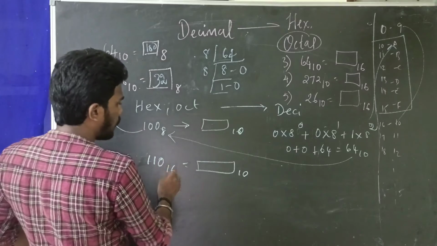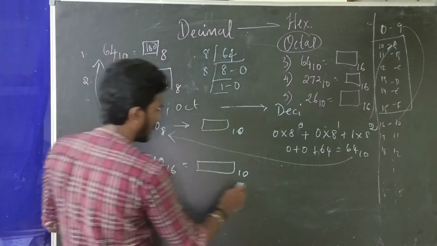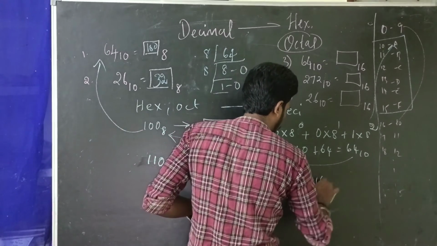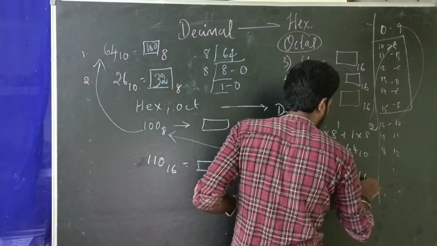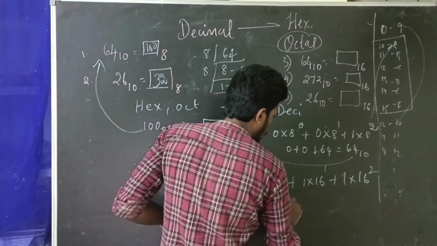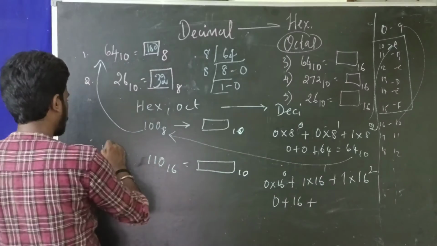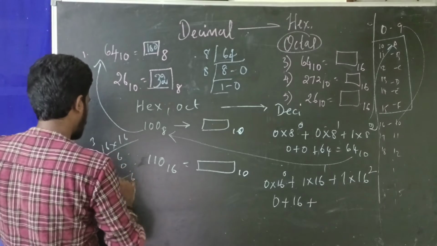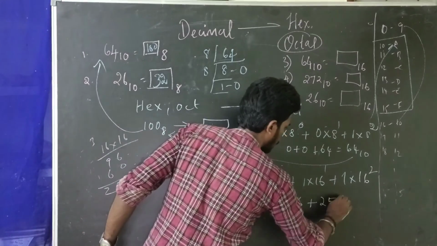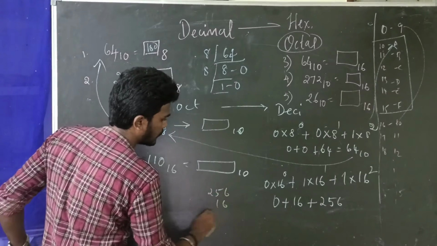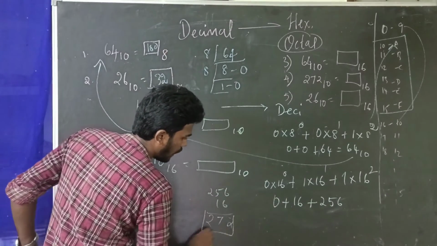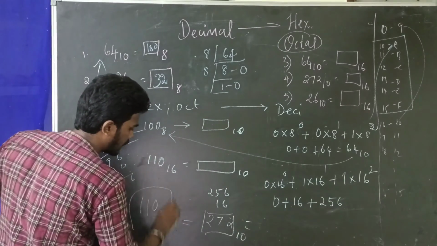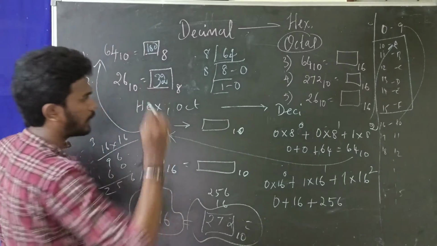Again 110 base 16. How do we convert back to decimal form? 0 into 16 to the power 0. Again 1 into 16 to the power 1. Again 1 into 16 to the power 2. So 0 plus 16 into 1, and 16 into 16 is 256. So 256 plus 16 is nothing but 272 base 10. So that is the equivalent value for 110 base 16 hexadecimal in base 10.